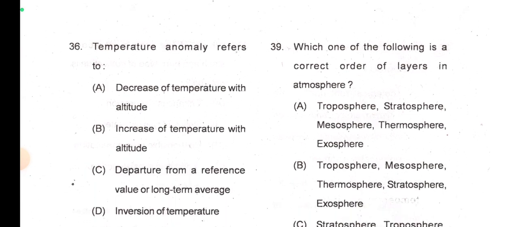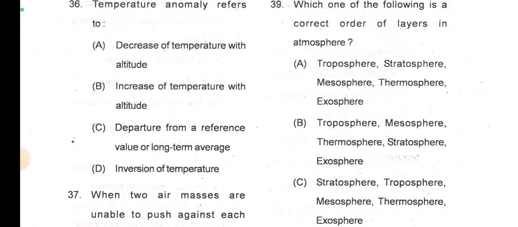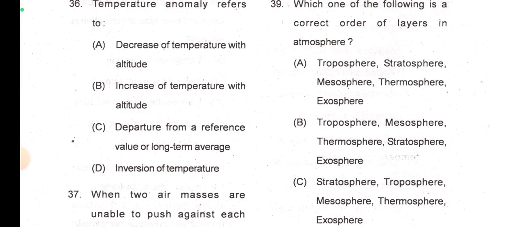So yeah, question number 36, temperature anomaly refers to decrease of temperature with altitude. No, that is called normal lapse rate. Increase of temperature with altitude, that is called inversion of temperature. Departure from a reference value or long term average. Yes, so option C is the correct. That is called temperature anomaly, means departure from a reference value or long term average.